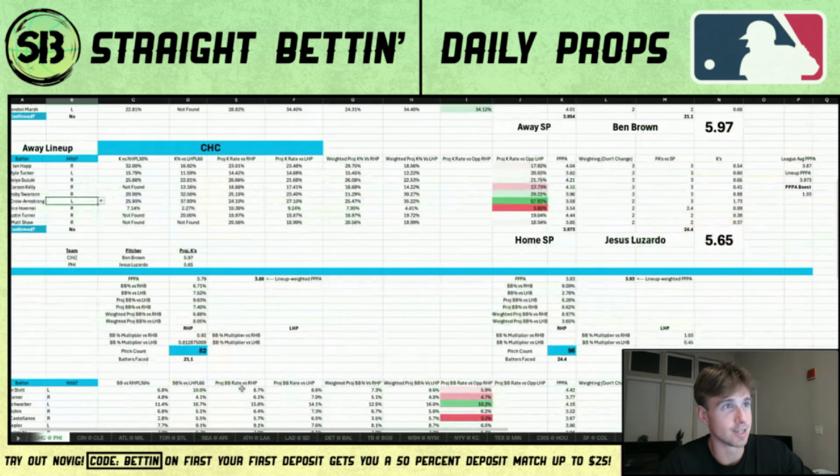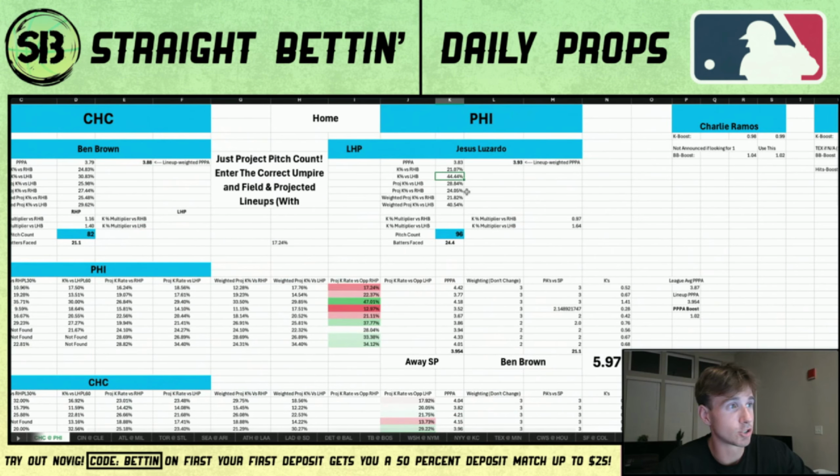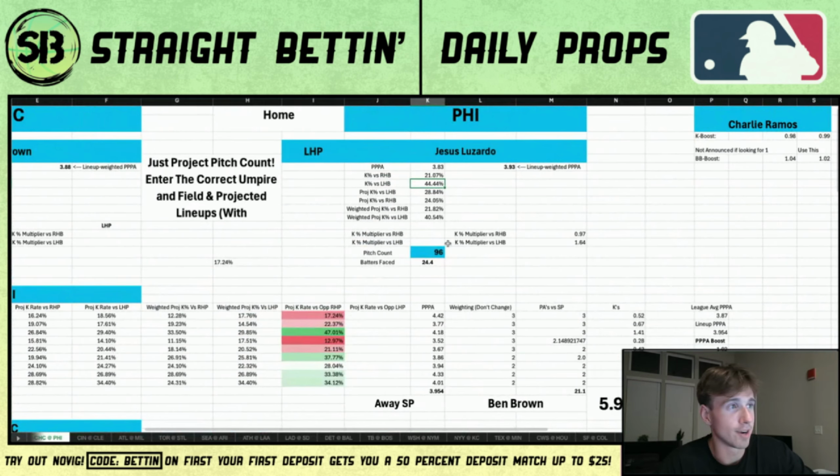I mean, it's really crazy. So Jesus Luzardo, guys, his strikeout rate against left-handed batters, let me zoom in on this a little bit. His strikeout rate against lefties is 44.44%. And guys, Jesus Luzardo's pitched a fair share of games. It's not like he has some really small sample size at all. His strikeout rate against righties is 21%.